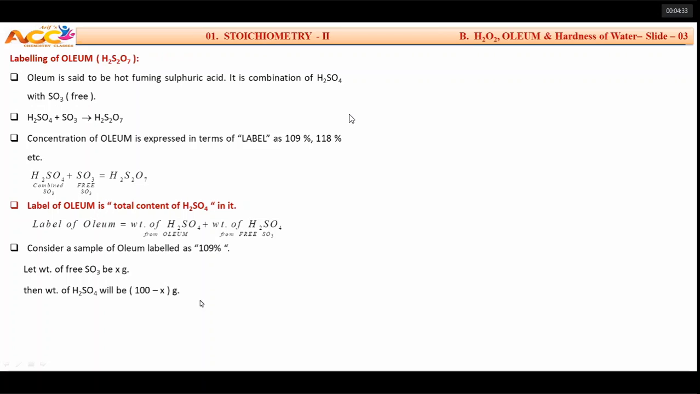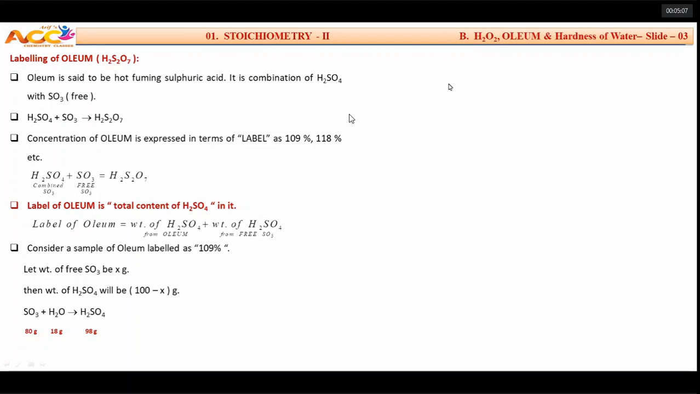Very good. Now what happens? SO3 will combine with water to give you H2SO4. Which SO3? This free SO3. Now, in terms of weight: SO3, 1 mole, 80 grams; H2O, 1 mole, 18 grams; H2SO4, 1 mole, 98 grams. Yes, 80 grams of sulfur trioxide combines with 18 grams of water to give 98 grams of sulfuric acid.